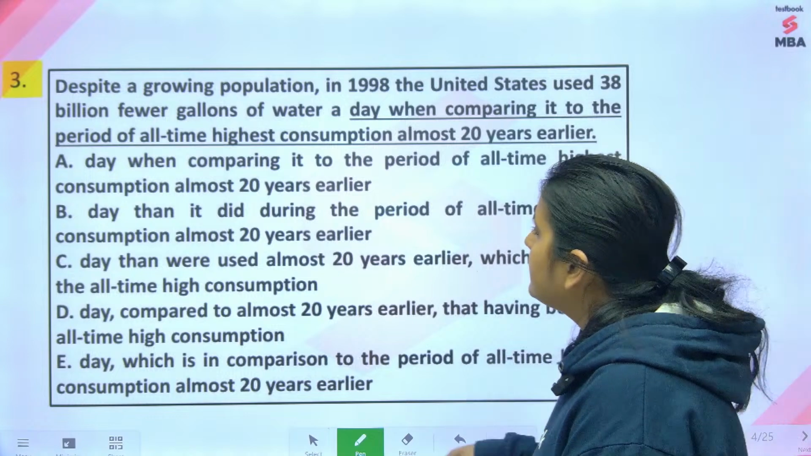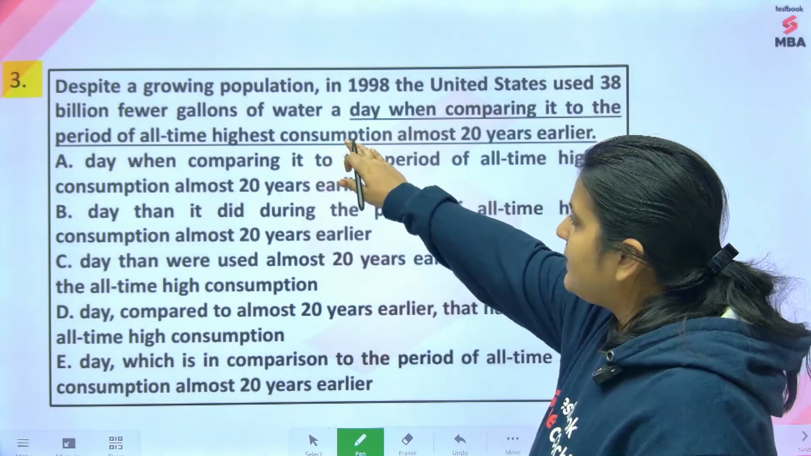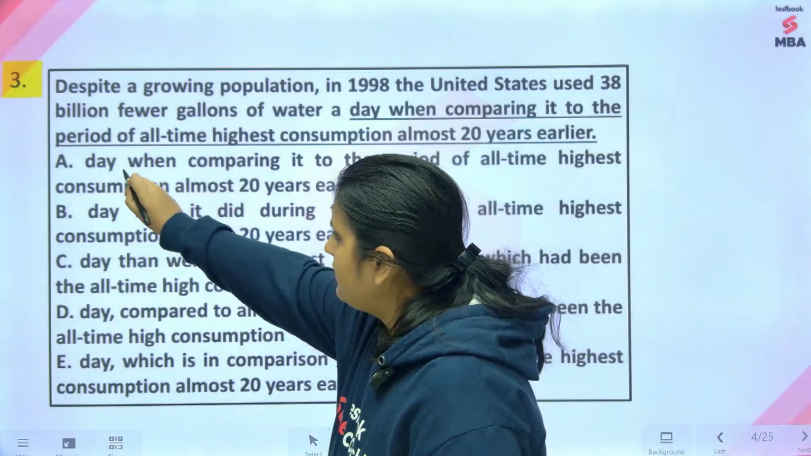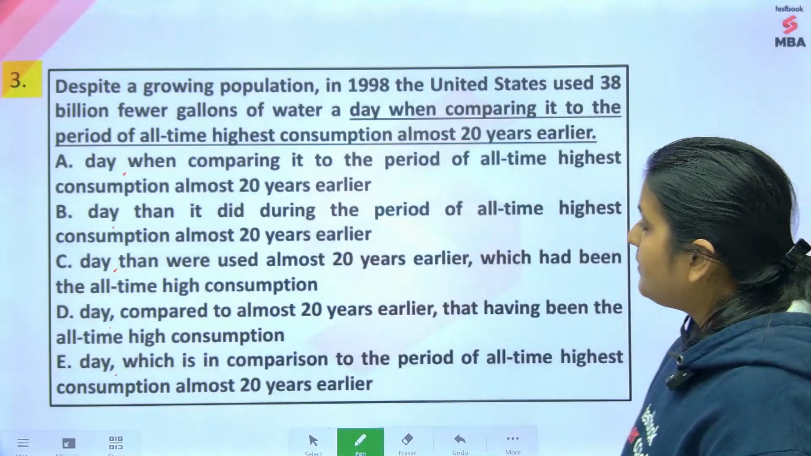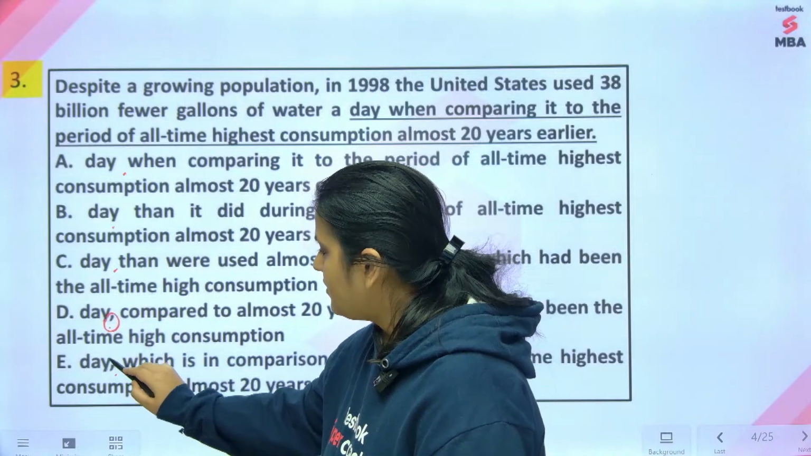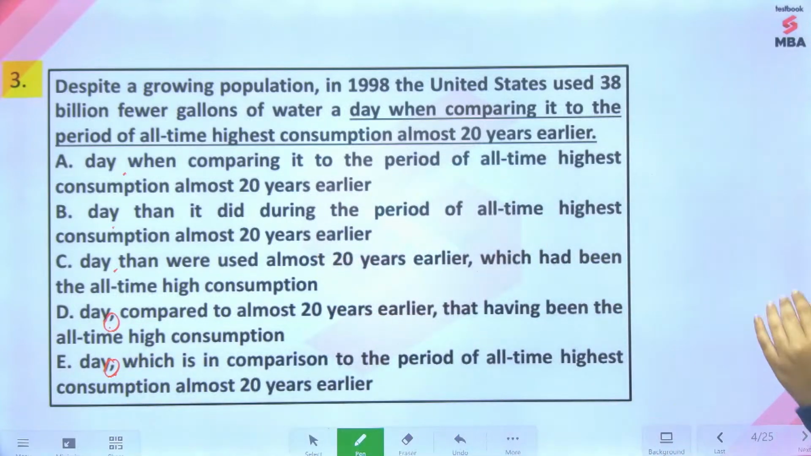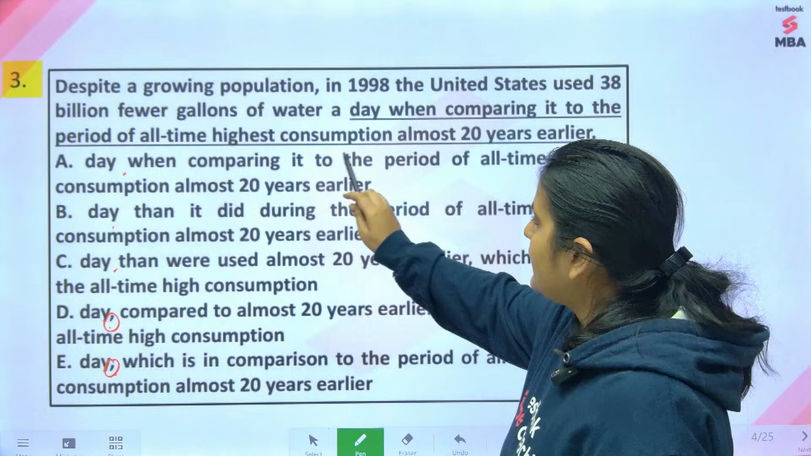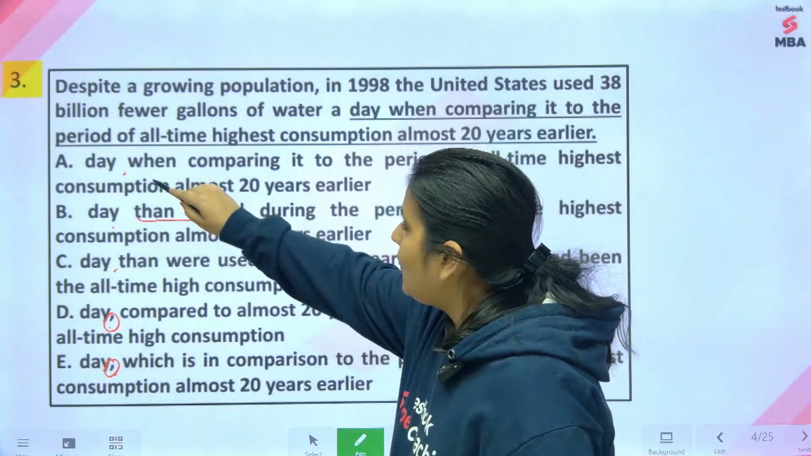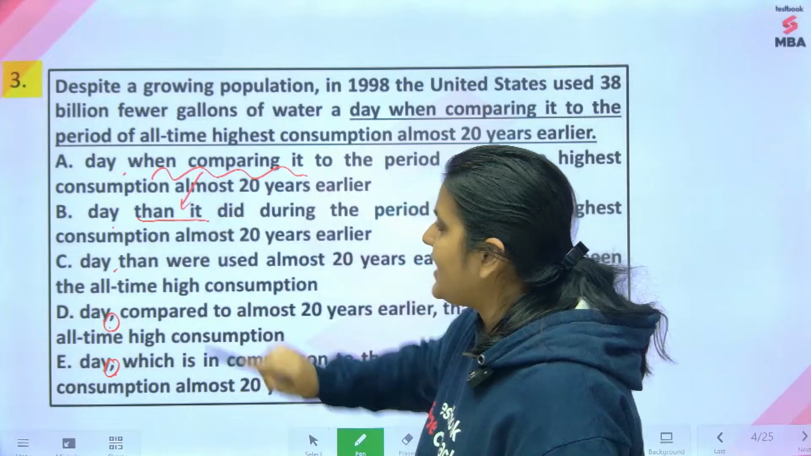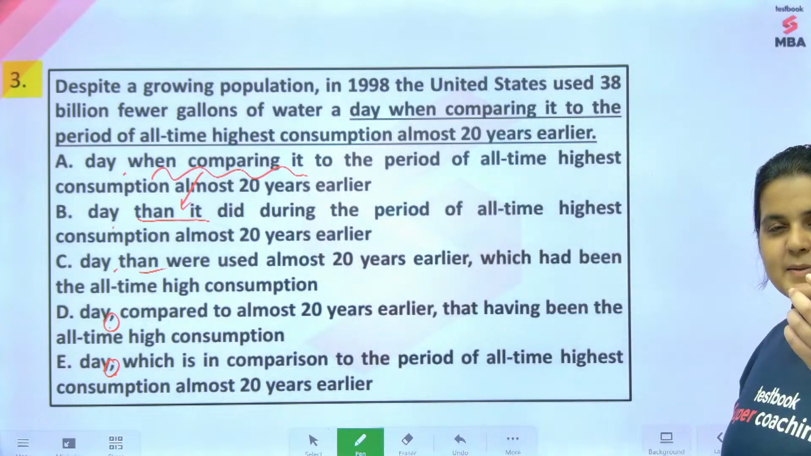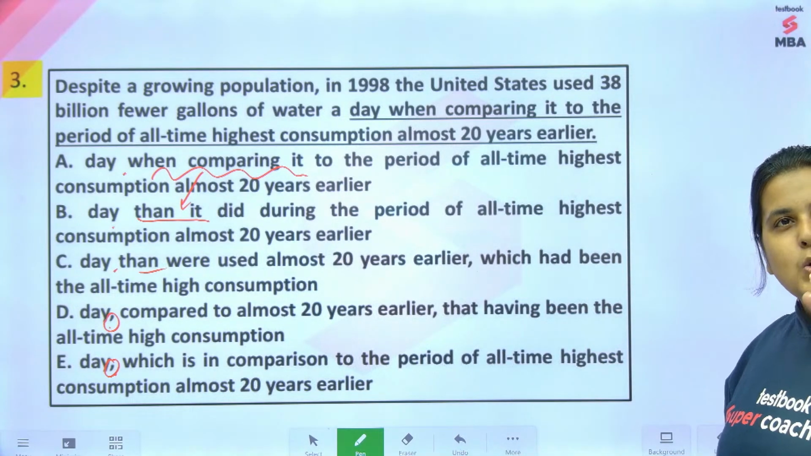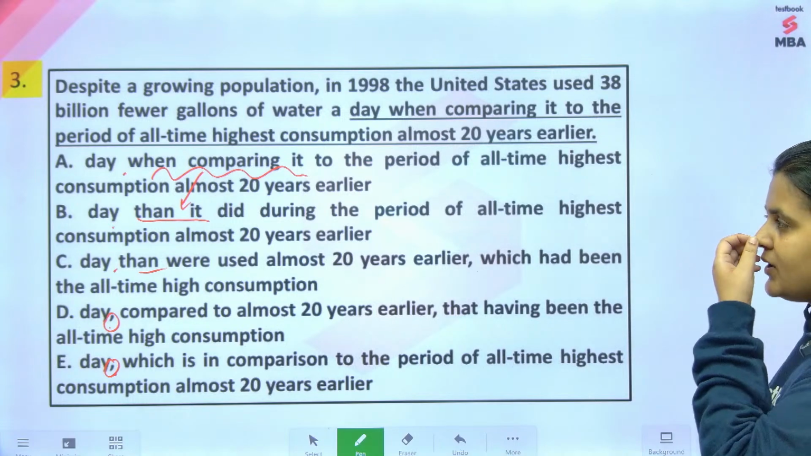Okay, first thing, use 38 billion fewer gallons of water a day. Okay, this is fine. Now here a comma has come, okay, we will look at it. The other sentences do not have a comma after day. Okay, now when comparing it to versus than it did. Now instead of when comparing it to, you can clearly use than. Okay, you can clearly use than, right? It will just be simpler, fewer words are used. Go with a concise structure. Okay, if there are more mistakes we will see.